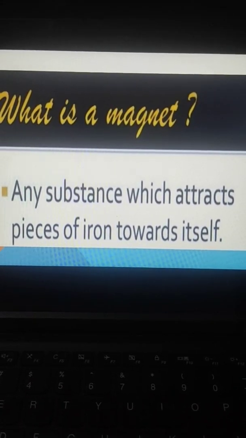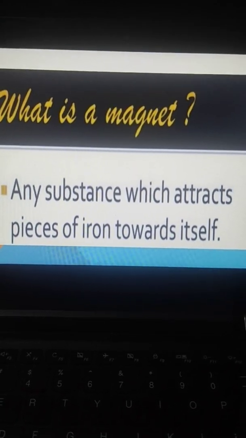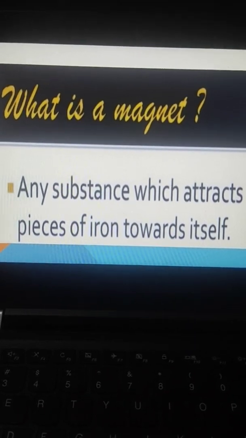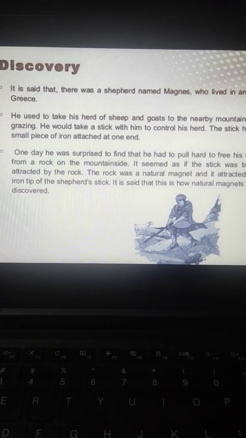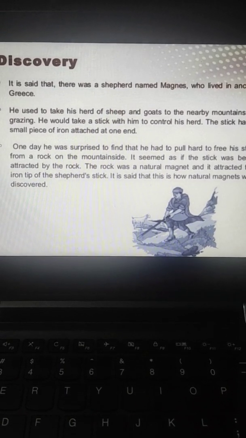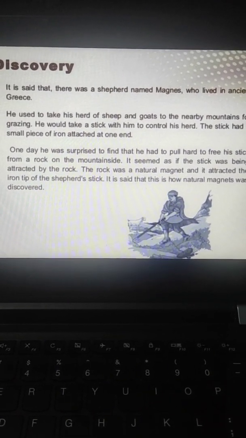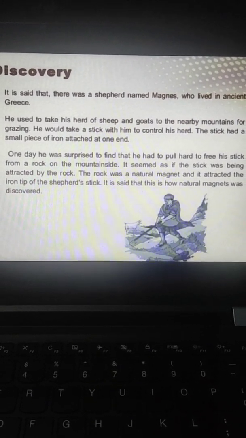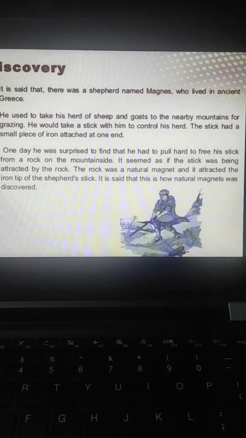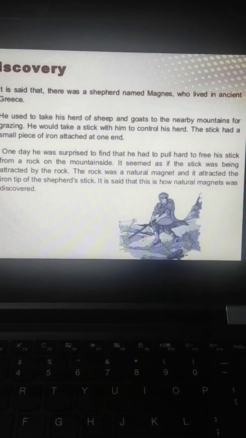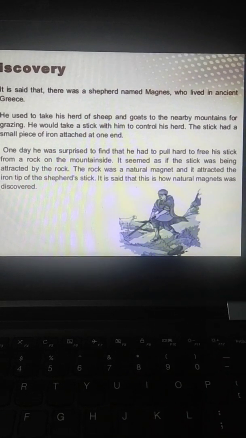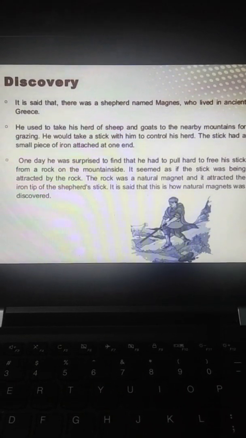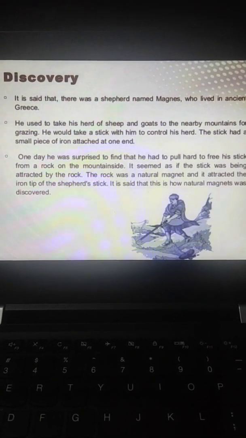So the first magnet was found around 800 BC in a naturally occurring mineral of iron known as magnetite. And there is a story behind the discovery of the magnet. It is said that there was a boy named Magnus. He was a shepherd, and when he used to take his herd of sheep and goats to the nearby mountain, he would take a stick with him to control his herd, and the stick had a small piece of iron attached at one end. So one day what happened?